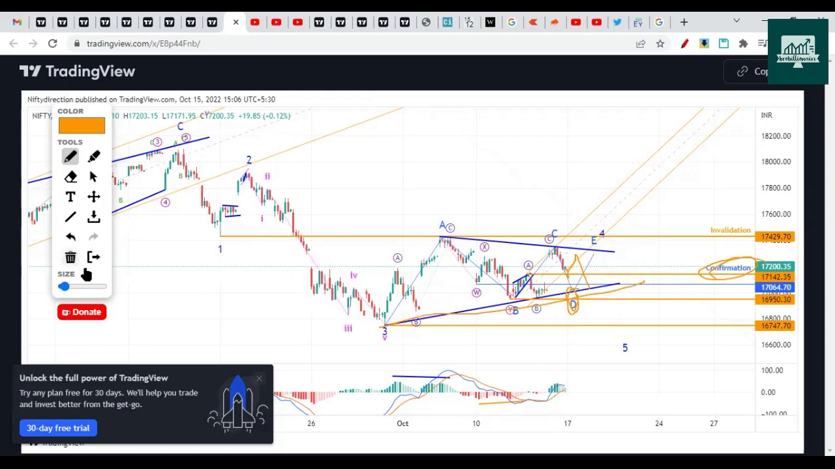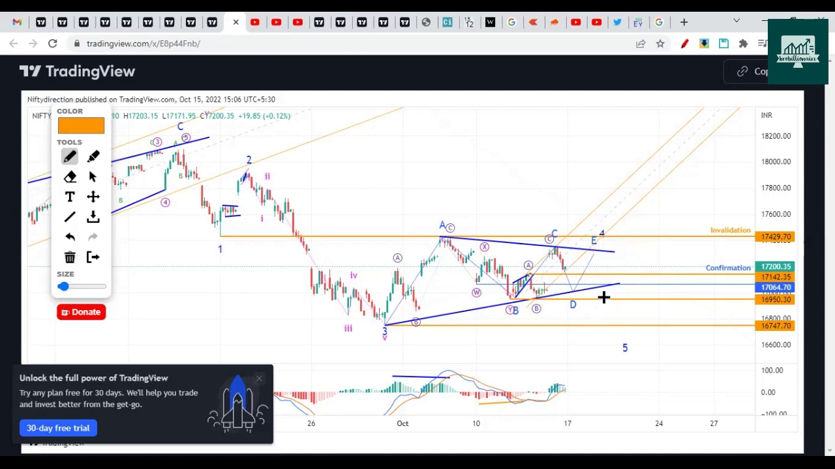So triangles are 5 swings: A, B, C, D, and E. Each internal swing is a 3-3 wave structure. So 3 waves, 3 waves, 3 waves, and again 3 waves, again 3 waves, like this. So it also meets all the criteria related to a triangle.